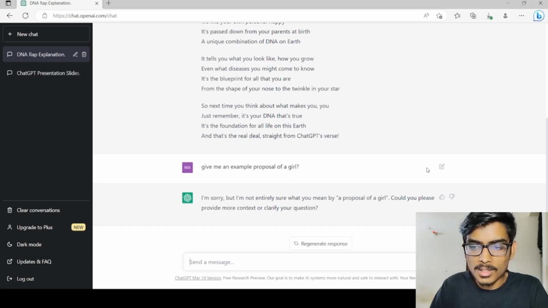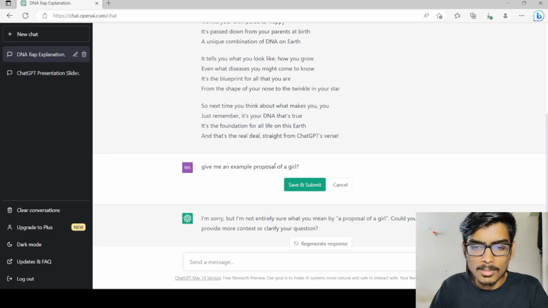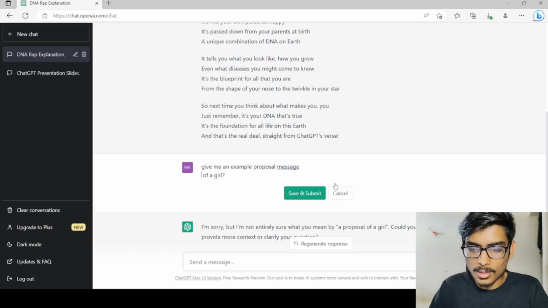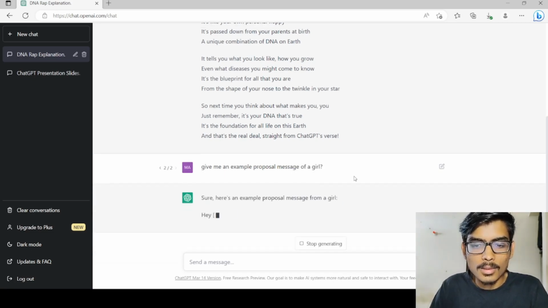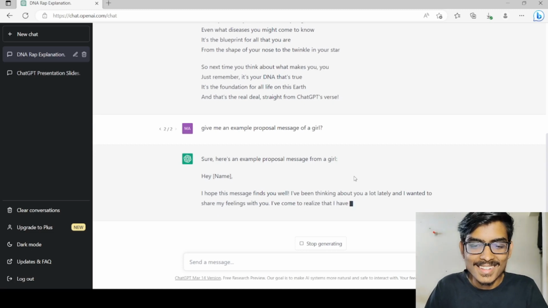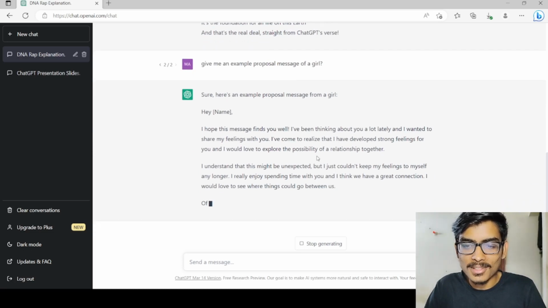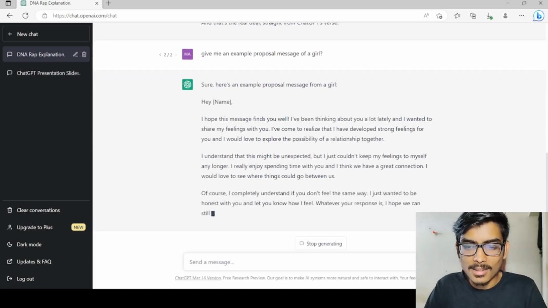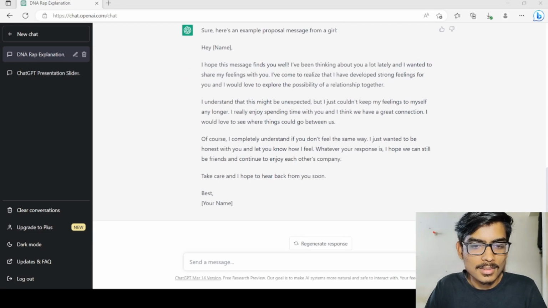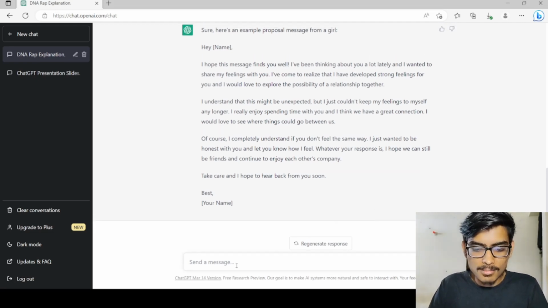I guess the message can be written, right? Proposal message. Sorry. See, it is generating a sort of a letter, a message. Hey, name, I have this message. Find to realize a relationship together, and you have to share things. I know. Oh my God, this is absolutely great. We find it really good. Amazing. So let's see if it can draw something.